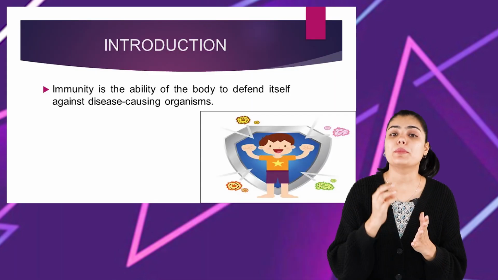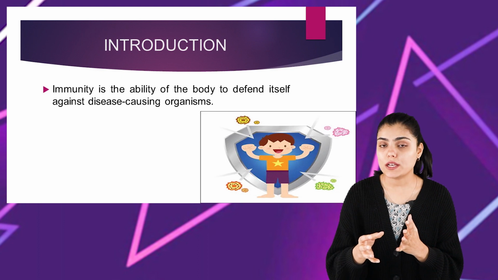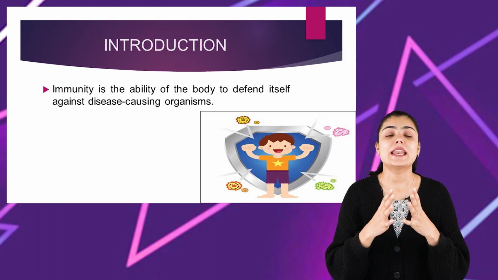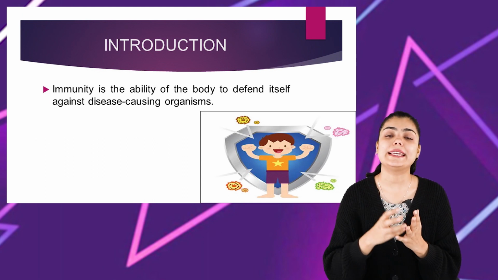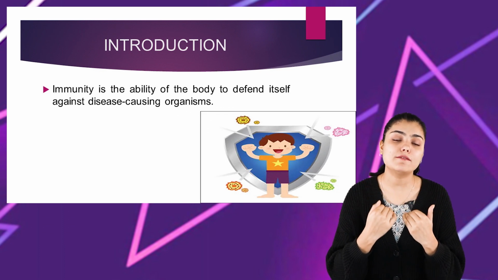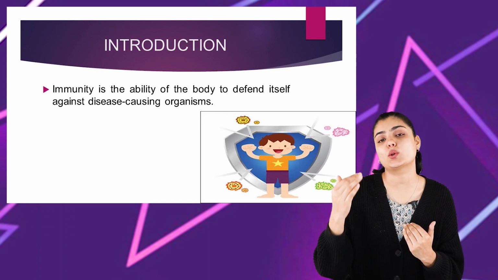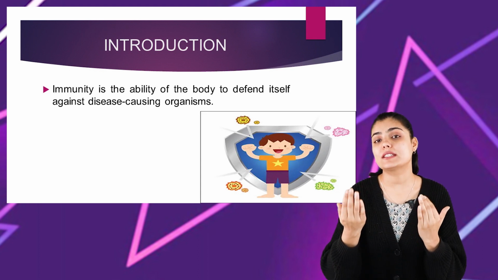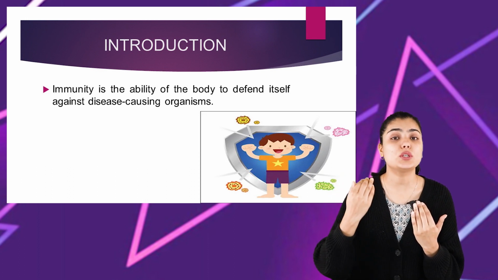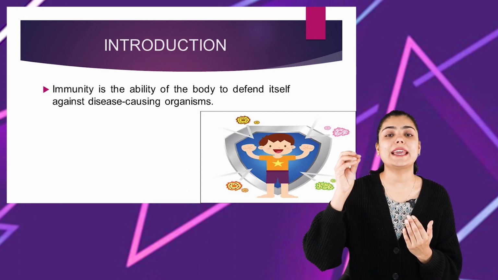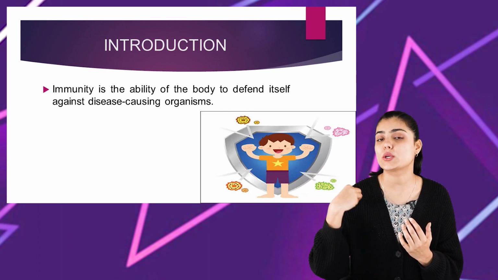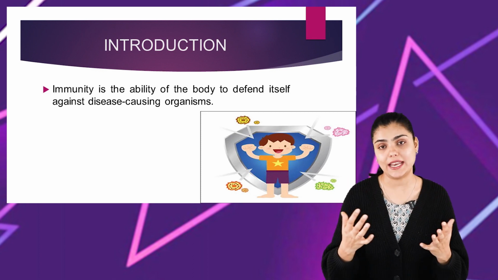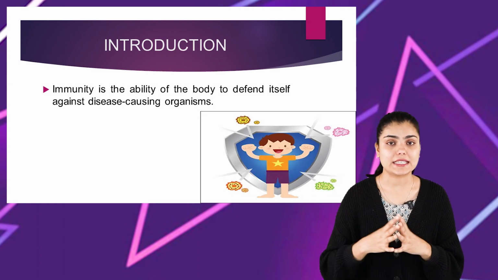In very simple terms, immunity is the ability of our body to fight against or defend against pathogenic microorganisms. Put simply, immunity can be described as the ability of an individual's body to fight against disease-causing microorganisms. We have already seen in our previous session what an agent is and how an agent produces illness in our body. Those agents are the pathogenic microorganisms which enter our body and produce changes in our tissues and in our physiological functioning, causing diseases.